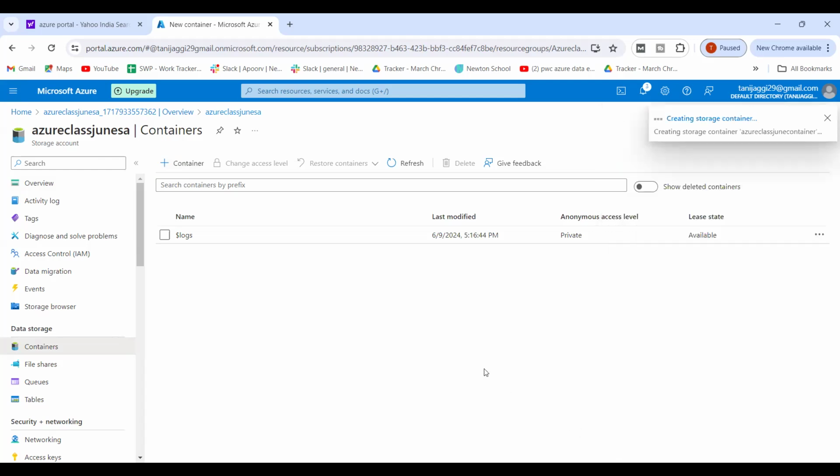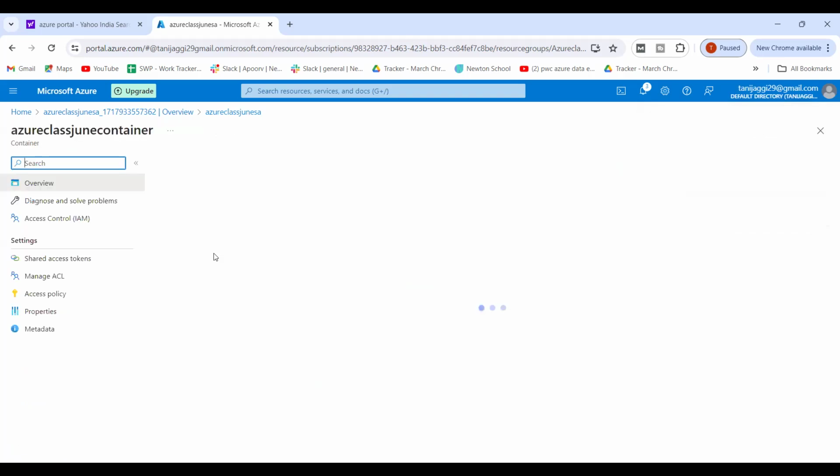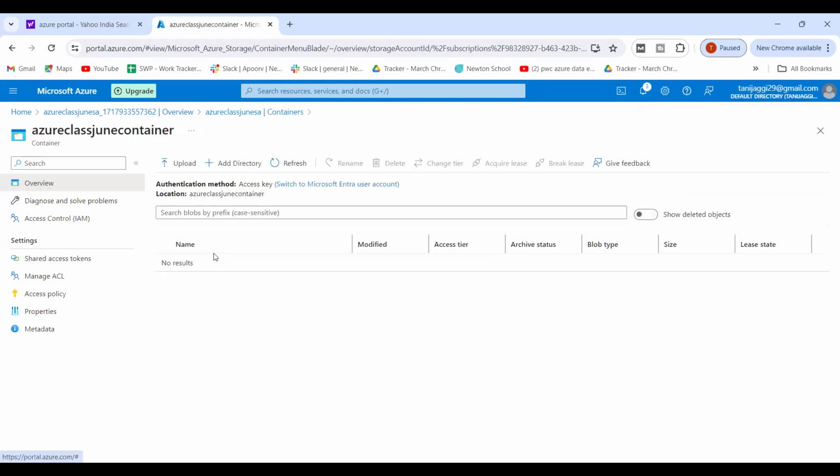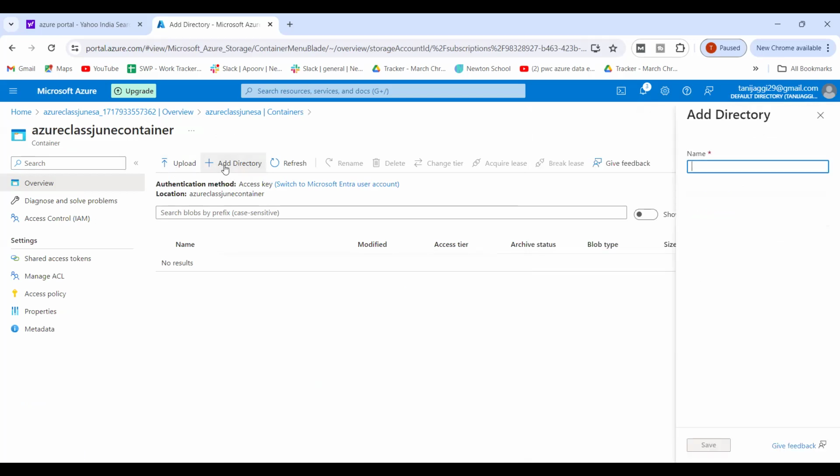Go and create it. So now my container is created. In this container, I'm now going to create files and folders. I can upload, and I can add a directory. If I want to add something, I can add it from here. I can give the directory name. Let me give the directory name like this.